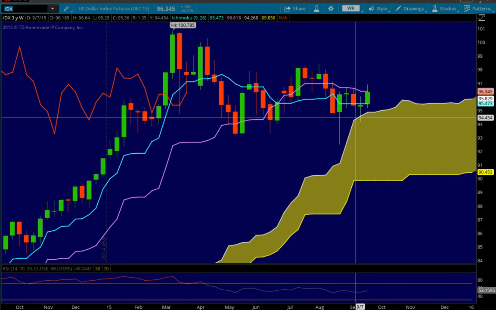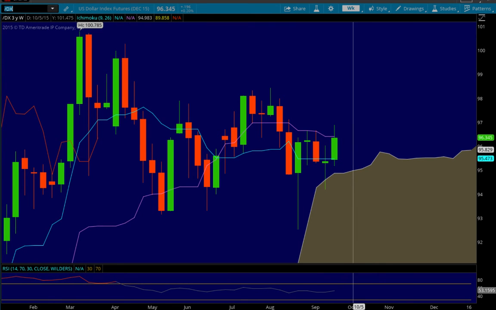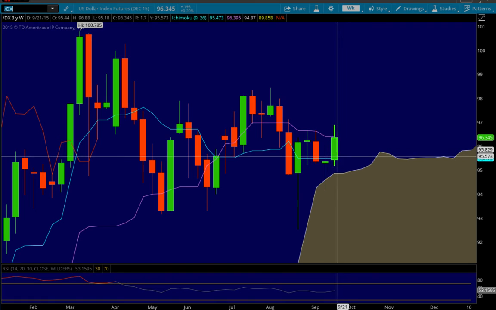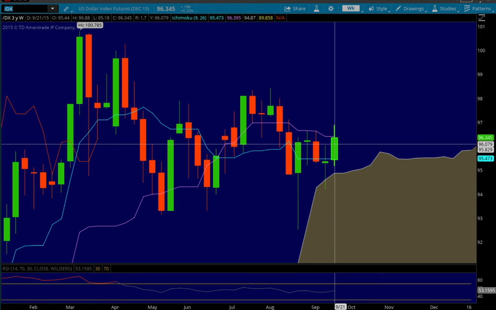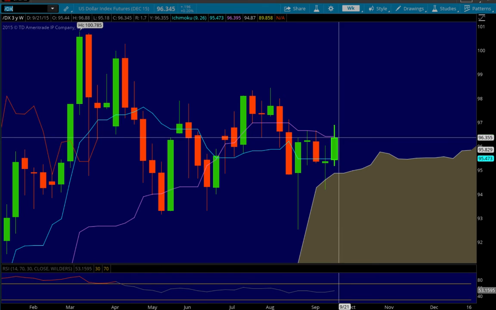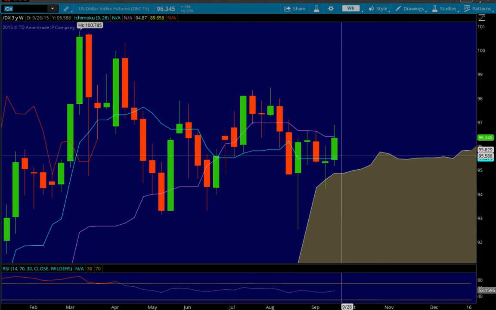Dollar, wow. Zooming in a little bit more. Interesting dollar chart, isn't it? So dollar traded in this range between the Tenkan-sen and the Kijun-sen. I probably mentioned the potential for that last week. The Tenkan-sen being at 95.47 and the Kijun-sen being at 96.395. So until we get a close either above that 96.395 level or below the 95.47 level, I expect further sideways range trade.